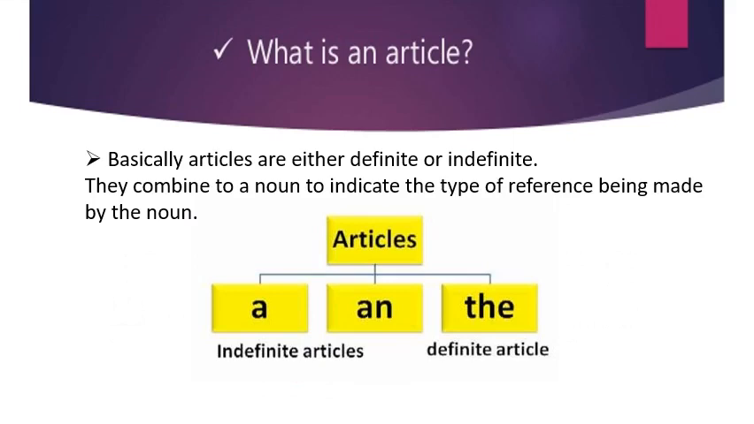Let's see the definition. What is an article? Basically, articles are either definite or indefinite. They combine with a noun to indicate the type of reference being made by the noun. So that means articles have two types: indefinite articles and definite articles. In the indefinite articles, a and an, these two are included, and the is the definite article. Now we are going to learn about them in detail.